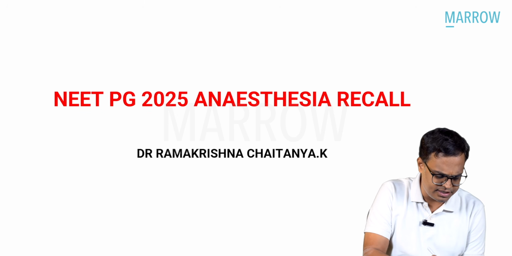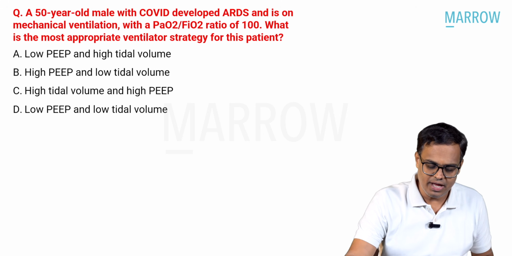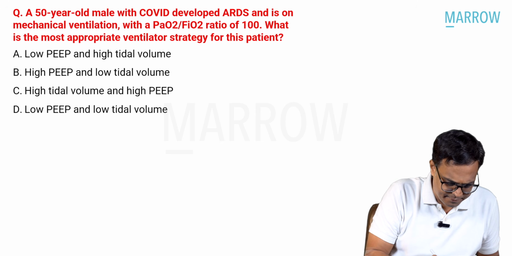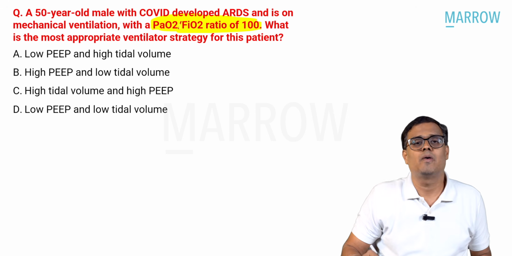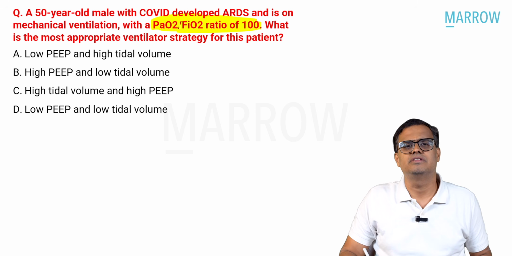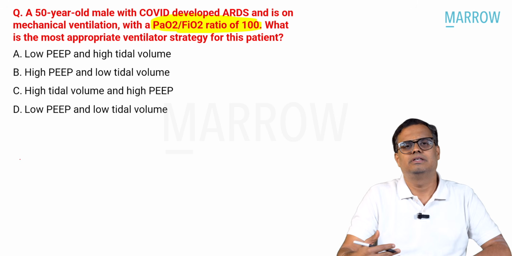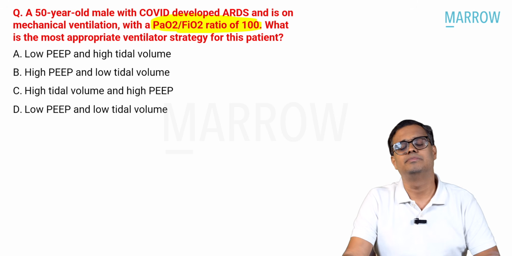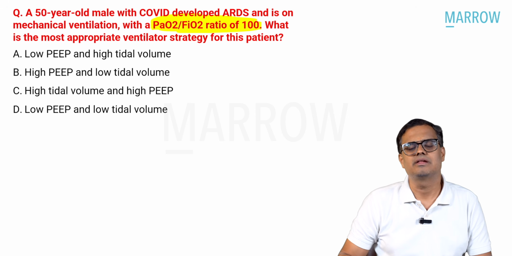The first question is, a 50-year-old male with COVID developed ARDS and is on mechanical ventilation with a PaO2 by FiO2 ratio of 100. What is the most appropriate ventilatory strategy for this patient? This question we have discussed many times, because this is not the first time it has been asked. Since the time of COVID, one or other question has been asked in your entrance examination.